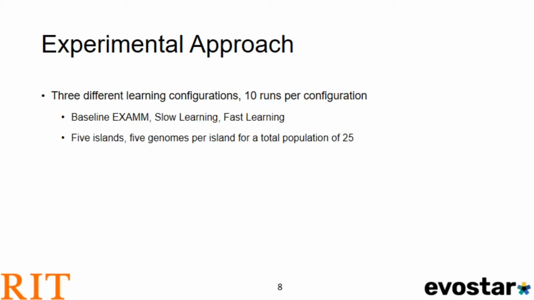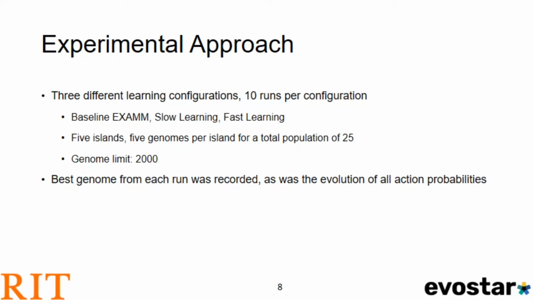We had 5 islands with 5 genomes for a total population of 25 and a genome limit of 2000, meaning we would stop each run as soon as 2000 genomes were generated. The best genome from each run was recorded, as was the evolution of all action probabilities, and we used the coal-fired power plant dataset for all runs. This dataset has been used previously for different EXAMM studies and is therefore a fitting dataset to use for this one as well.